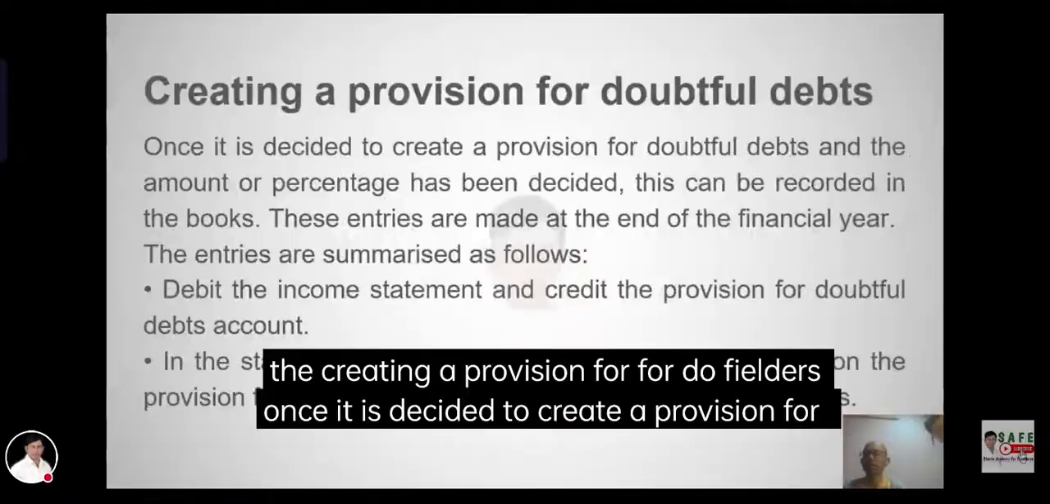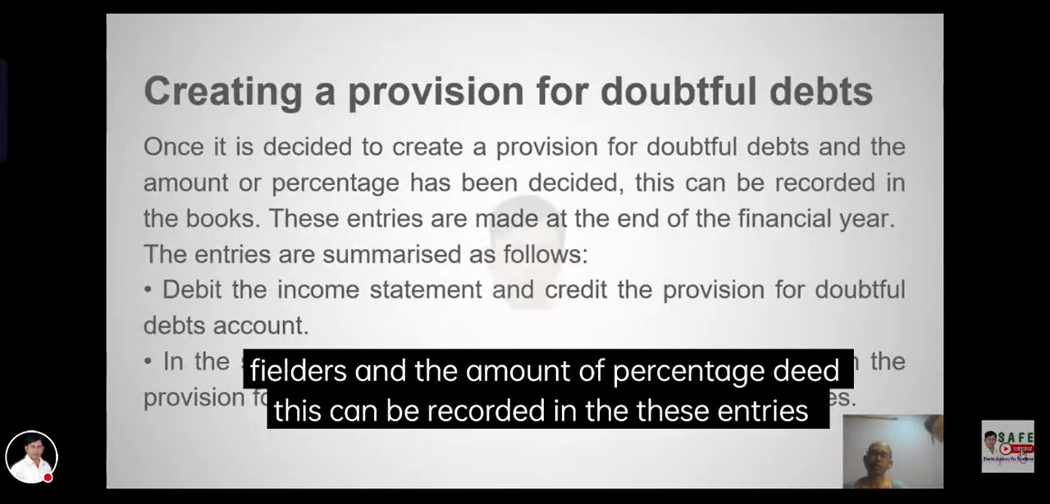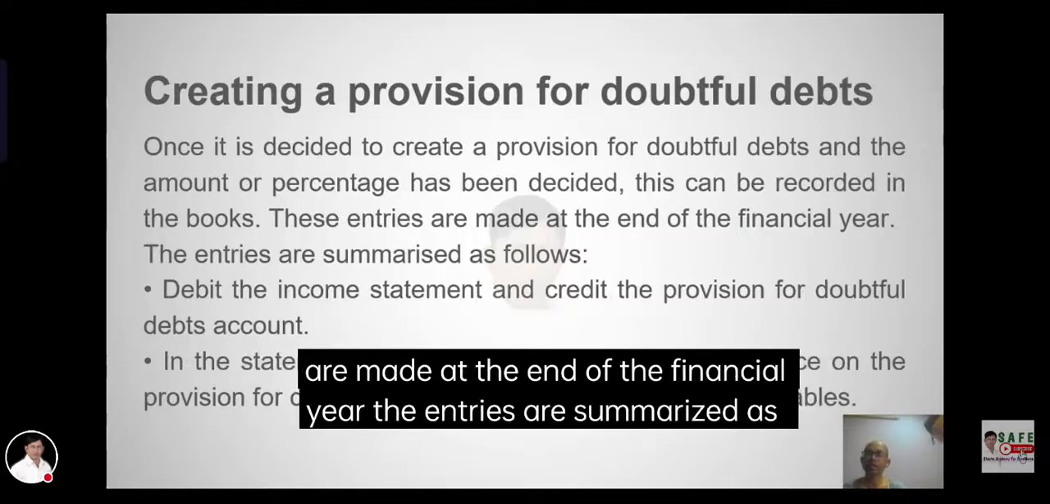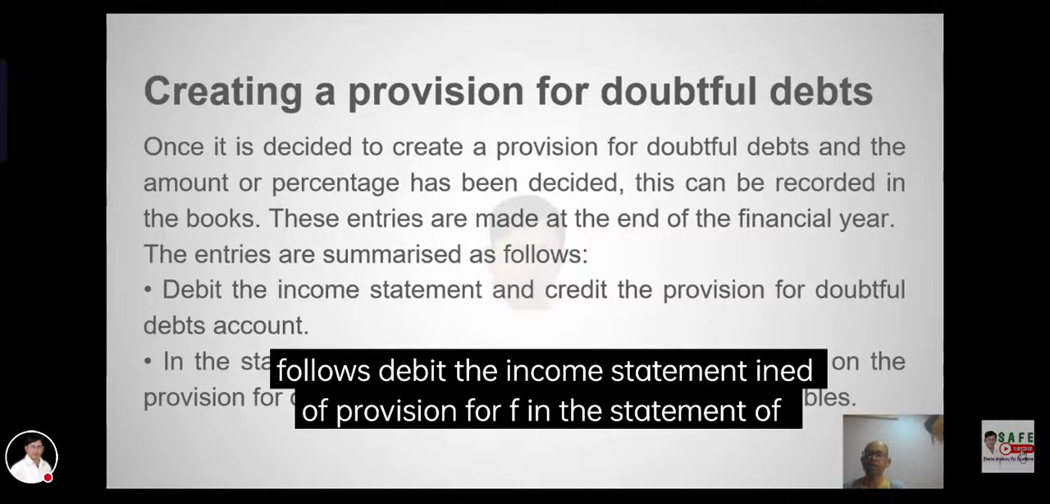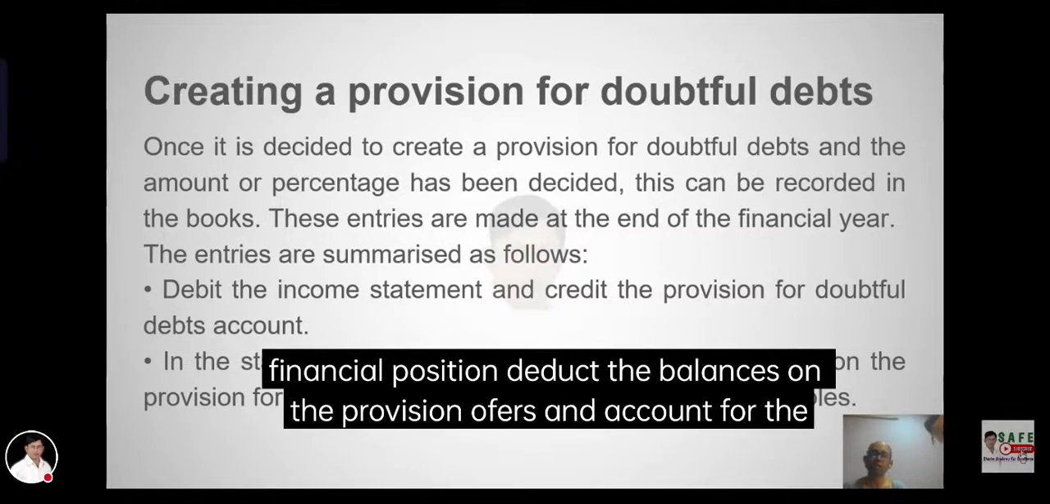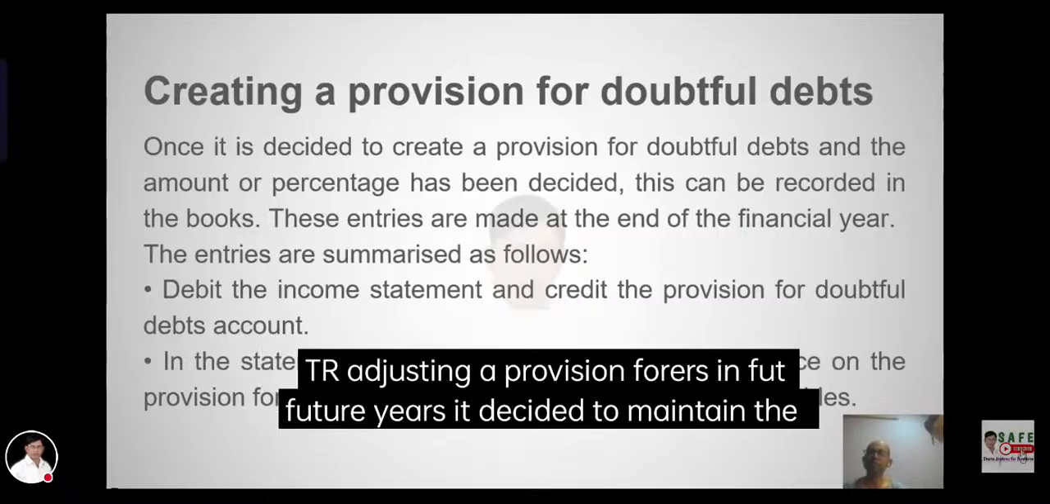Creating a provision for doubtful debts. Once it is decided to create a provision for doubtful debts and the amount or percentage has been decided, this can be recorded in the books. These entries are made at the end of the financial year. The entries are summarized as follows. Debit the income statement with the provision. In the statement of financial position, deduct the balance of the provision account from the trade receivables.